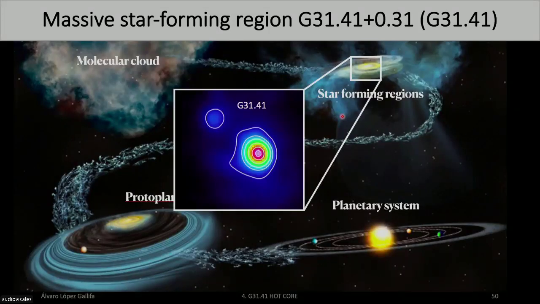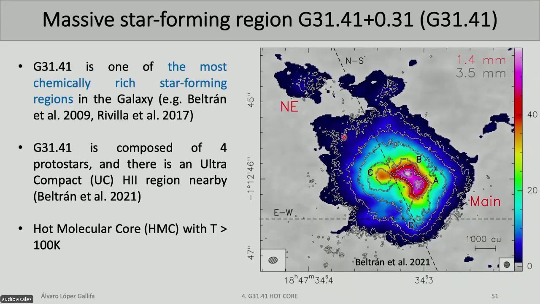So we selected this source, which is G3141, which corresponds to this stage of the solar system formation. And why do we choose this particular source? Because it's one of the most chemically rich sources in our galaxy. Therefore, we will be able to retrieve a huge amount of molecules.